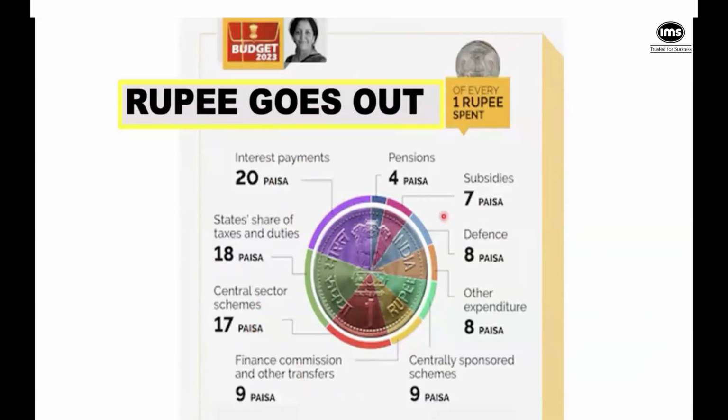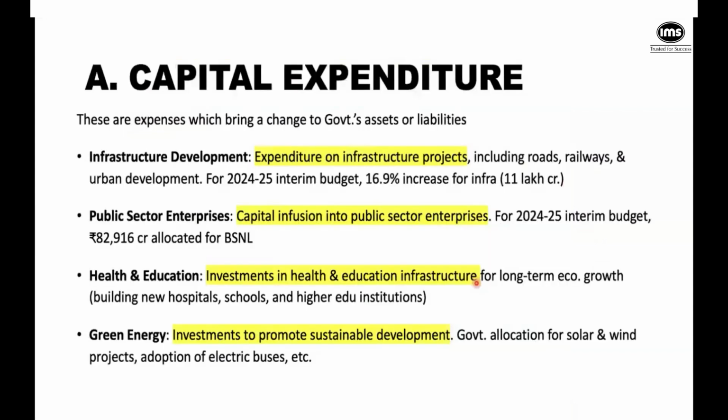So now here again, you will have long term and you'll have short term. So whenever you have any expenses that bring a change to the government's assets or liabilities, then they are called capital expenditure. And everything else that you're paying for short term running of the government, running of the country, that becomes revenue expenditure. Now, under capital expenditure, the government will spend a lot of money to build infrastructure, right?